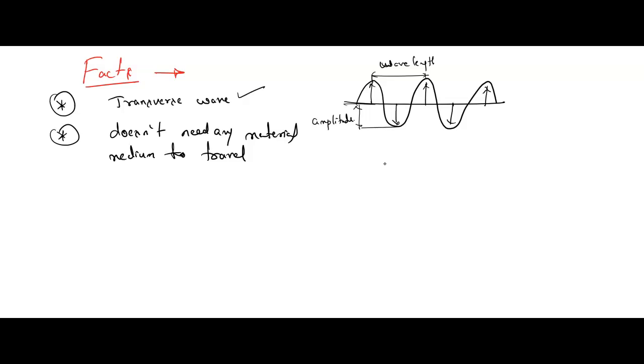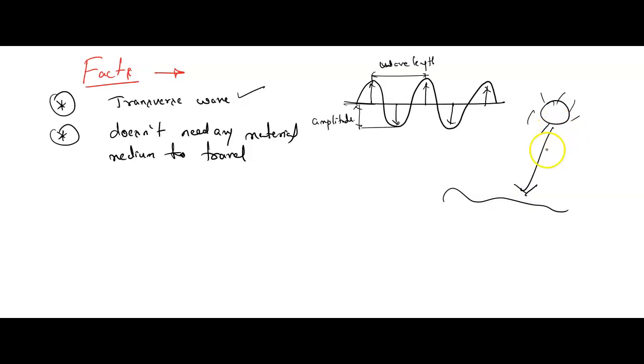Understood? Light wave can travel in vacuum also. In space also the light can travel easily. So it is because of this reason light is able to reach the earth from the sun.